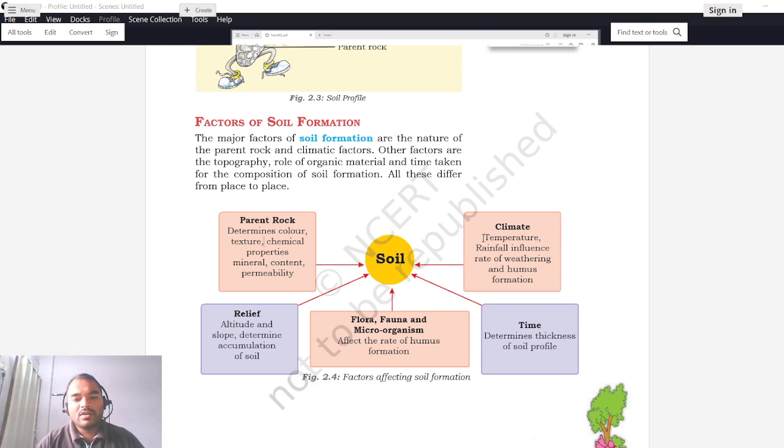So in climate, we know that temperature changes, there are different rainfalls, rate of vegetation, and humus formation. So all these factors depend upon climate, whether the temperature is hot or humid or cold, whether the rainfall is low, high, very high, extensive. So all these factors will affect the soil formation. Because say for example if the temperature is very low, it may not be suitable for rock to break down, so it will take more time. If there is very low rainfall, it may happen that again